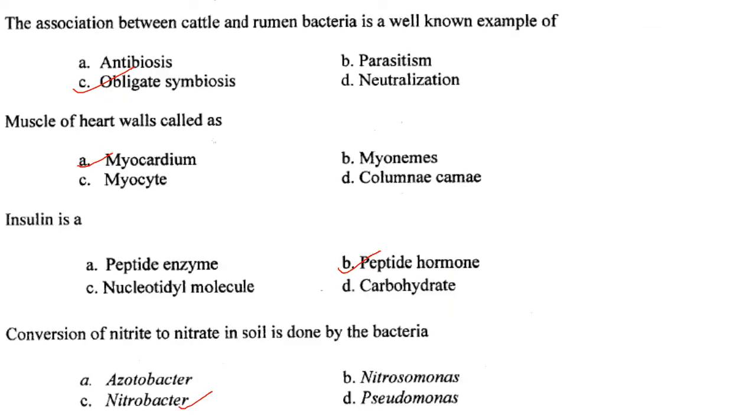And next one. The association between cattle and rumen bacteria is a well known example of obligate symbiosis. Answer is C. The muscle of the heart wall is called the myocardium. Answer is option A. Insulin is a peptide hormone. Answer is option B. Conversion of nitrite to nitrate in soil is done by the bacteria Nitrobacter. Answer is option C. So Nitrosomonas converts ammonia to nitrite, and later Nitrobacter converts nitrite to nitrate.